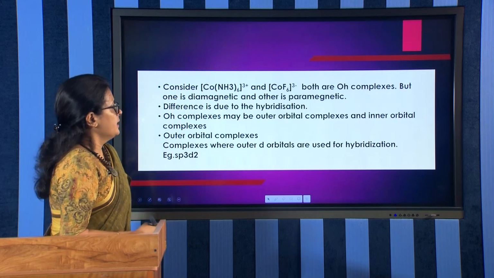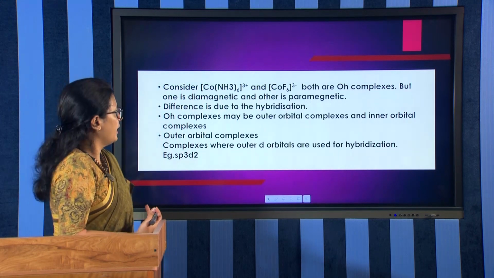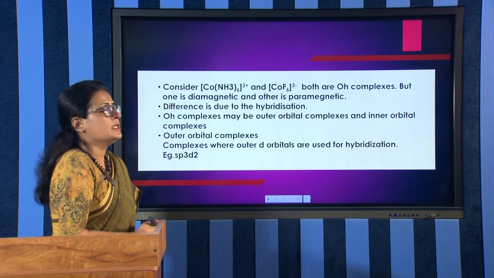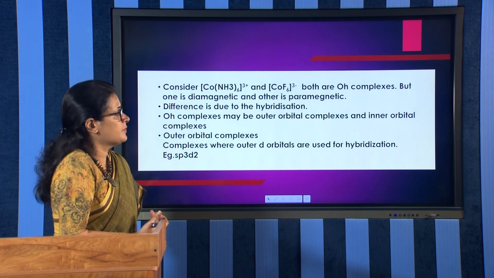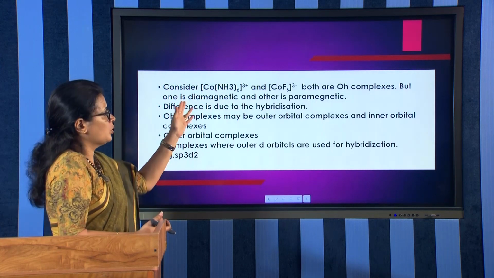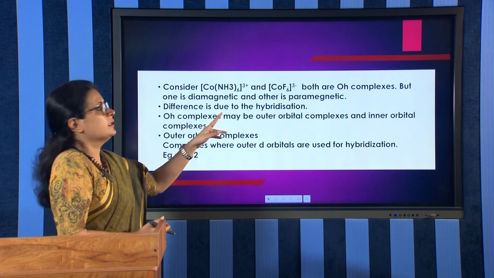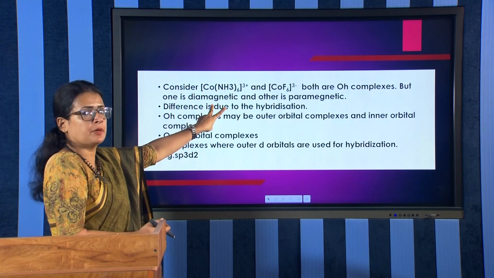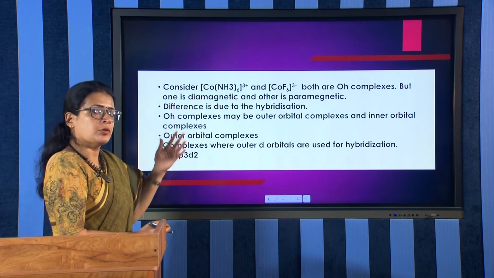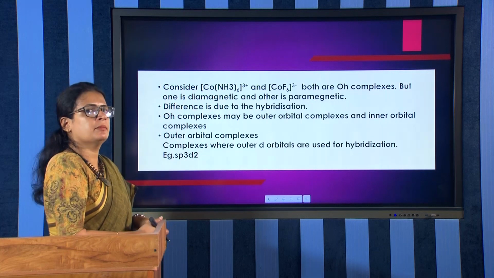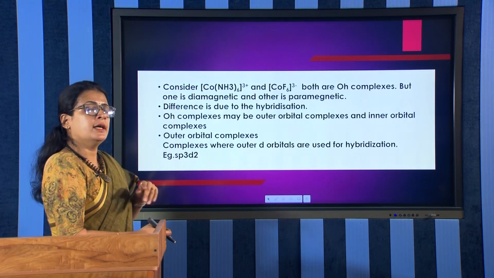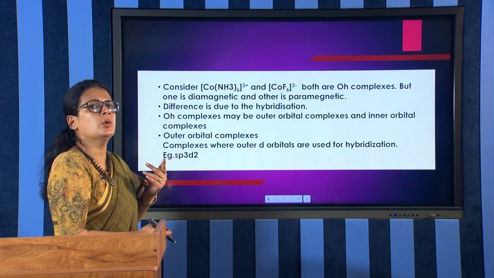Now, we have discussed different complexes, and among them 2 complexes were [Co(NH3)6] 3 plus and [CoF6] 3 minus. Both are octahedral complexes, but one is diamagnetic and the other is paramagnetic. We have the same central metal atom, cobalt, and both are octahedral, but the difference is due to the hybridization occurring here. One is sp3d2, the other is d2sp3.